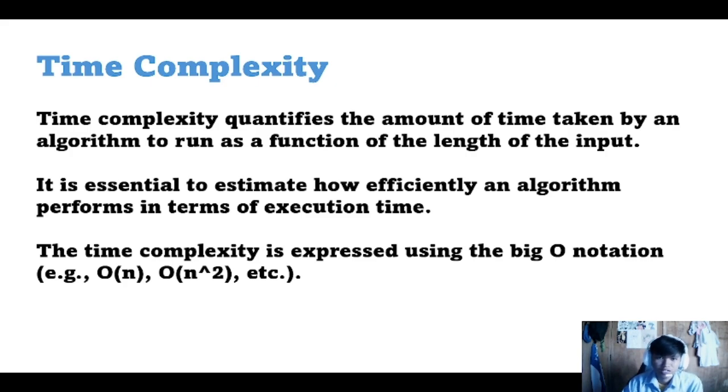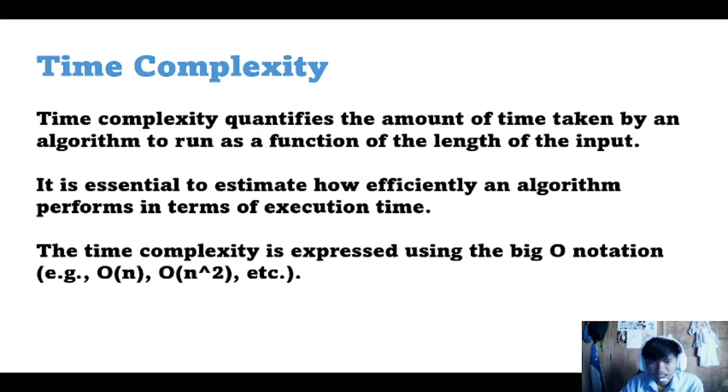Hello, I'm Ronel Hernandez. Here's my topic: time complexity. Time complexity quantifies the amount of time taken by an algorithm to run as a function of the length of the input.